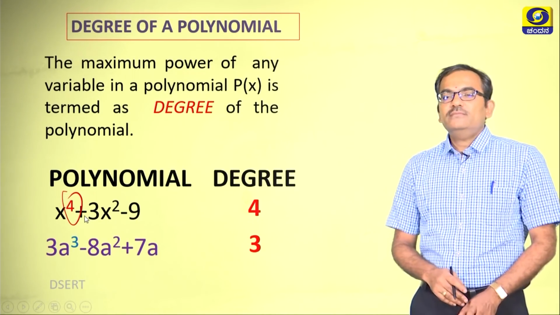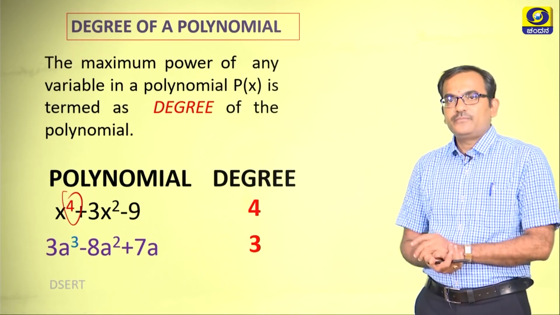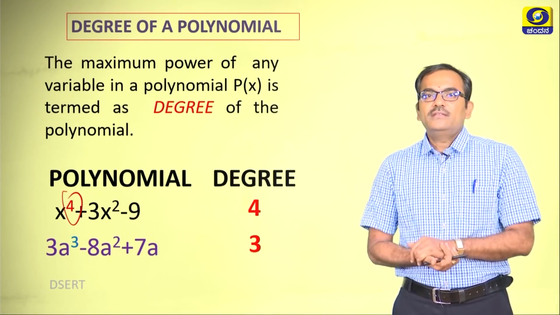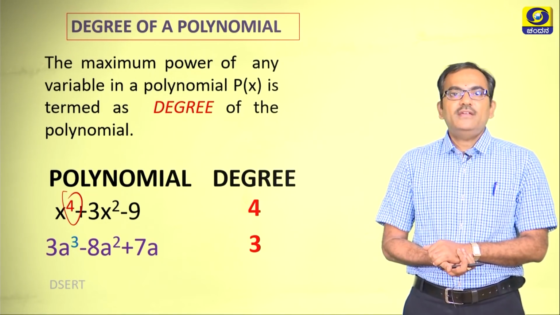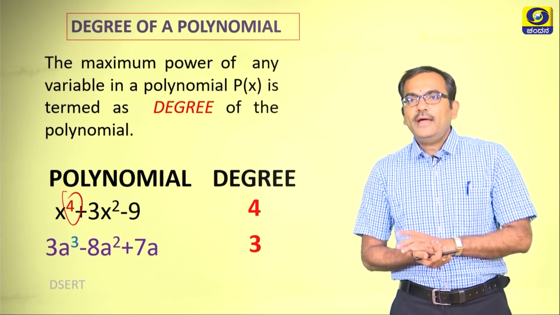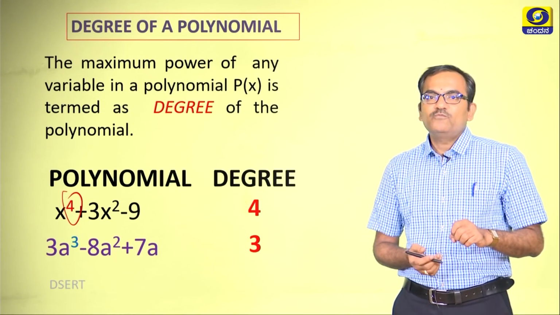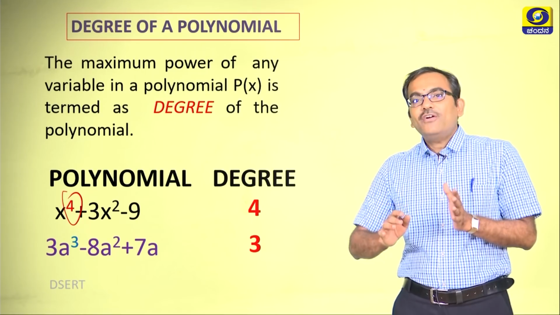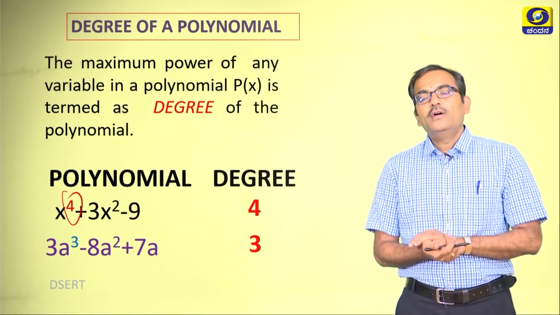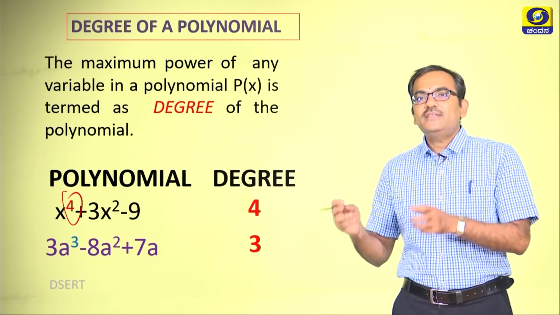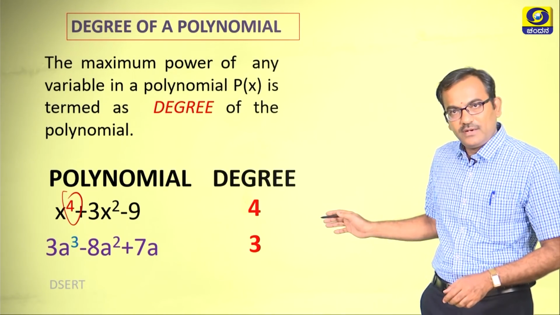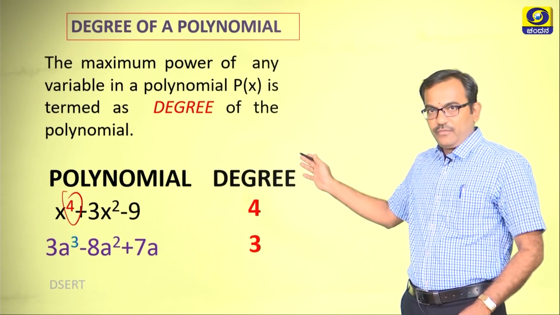The next example is 3a cube minus 8a square plus 7, and 3 is the maximum power. Therefore, we call it a third degree polynomial, or a polynomial with degree 3. These are two examples of polynomials of degree 3 and degree 4.